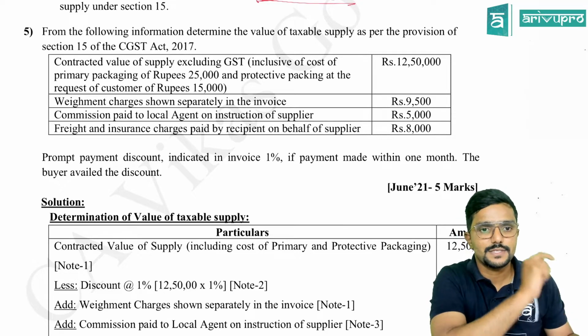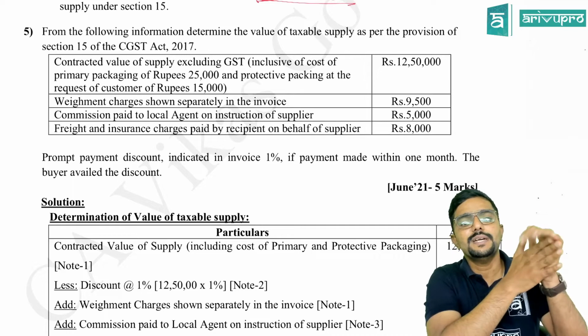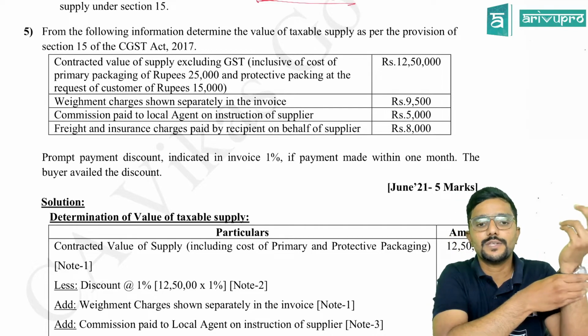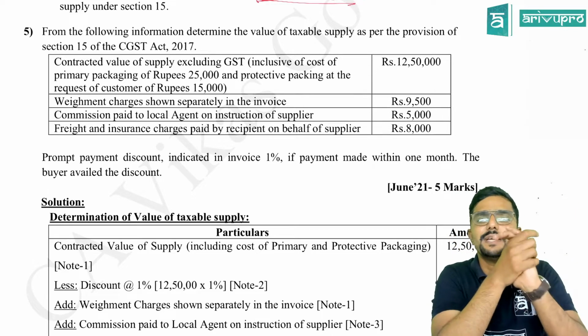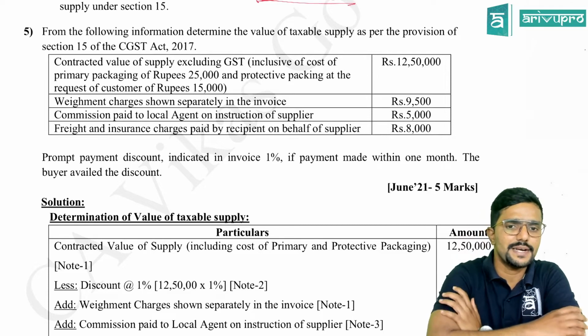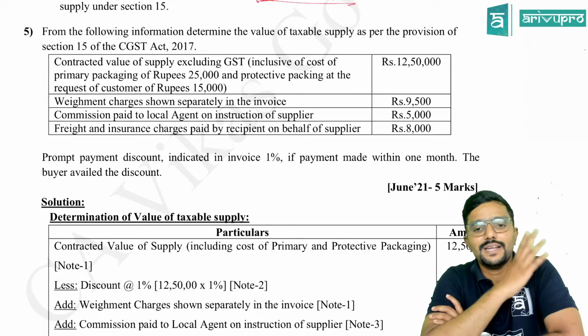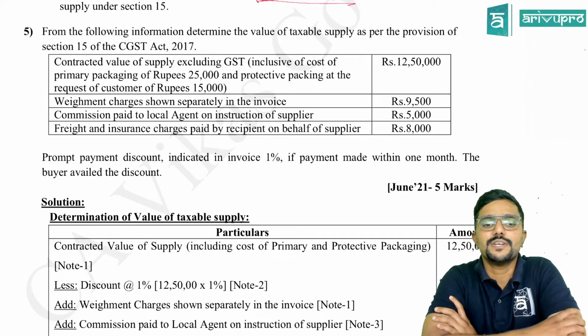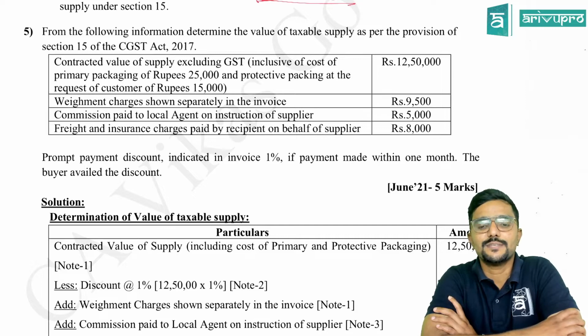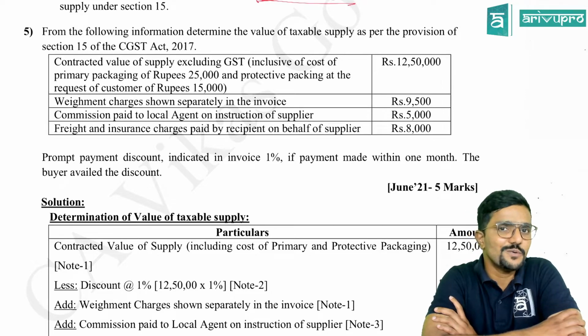Clear? Yes, sir. Next, weighment charges shown separately in the invoice, 9,500. Should we add it? Incidental expenses, yes, add it. Then commission paid to local agent on the instruction of supplier. So supplier has asked the recipient to pay commission to the local agent. So recipient has paid it. How much? 5,000. Should we add this?